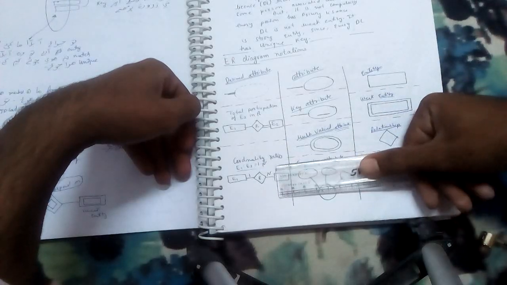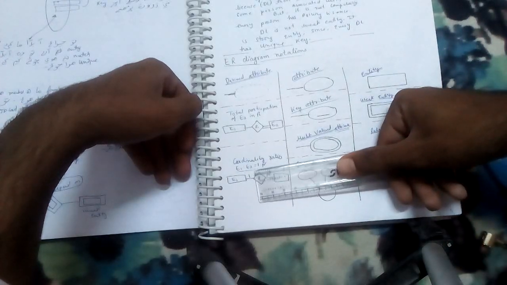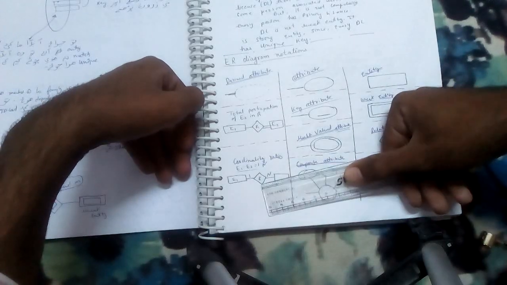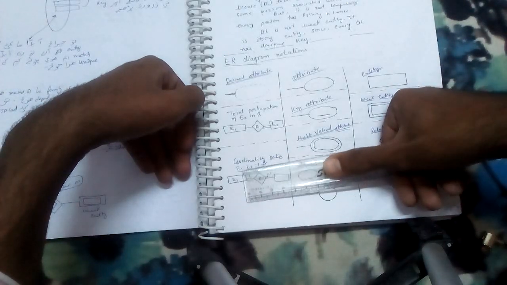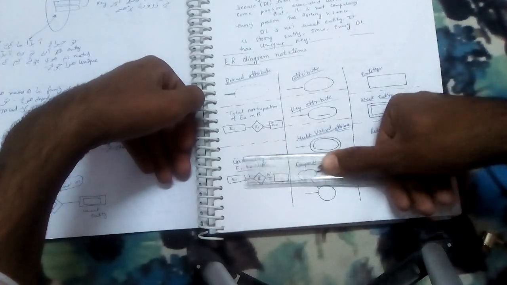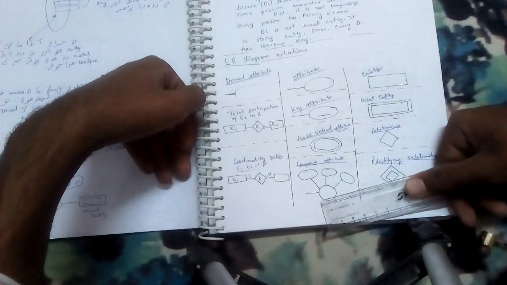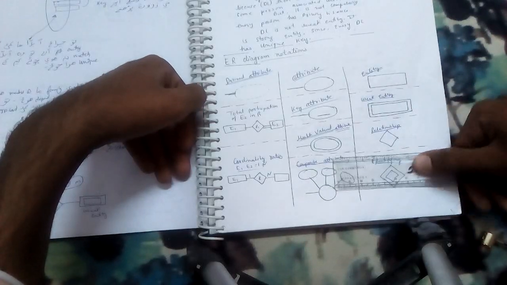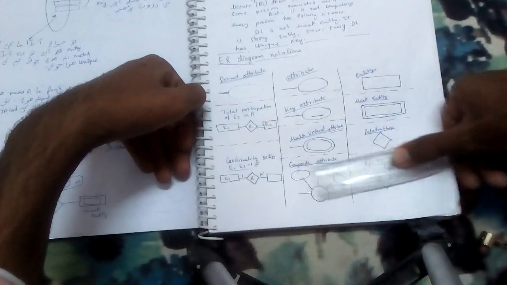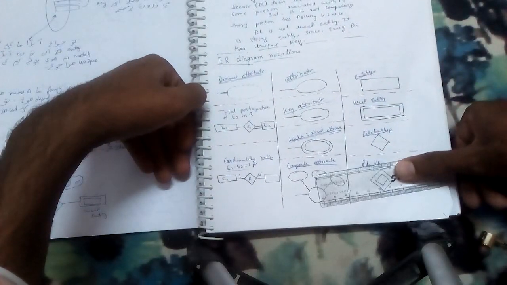And then we have the cardinality ratio. If the cardinality ratio is 1:n, it will be represented as E1 n. For example, E1 has n connections here, and this has one connection to E1. Understand it? A composite attribute can be represented in this way. This is one form, and then we can have another form. So this is how the composite attribute is represented.